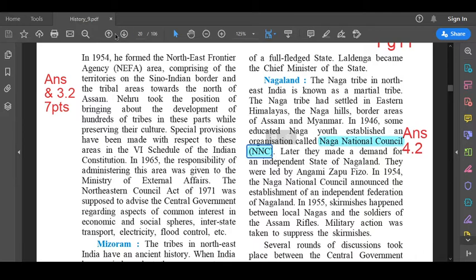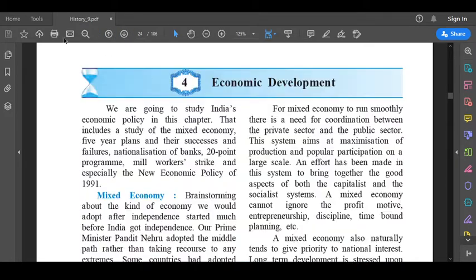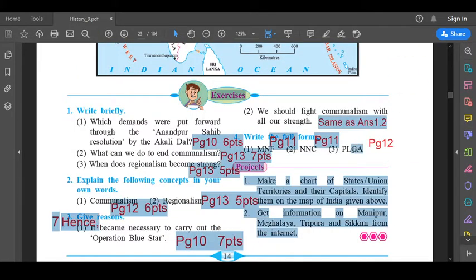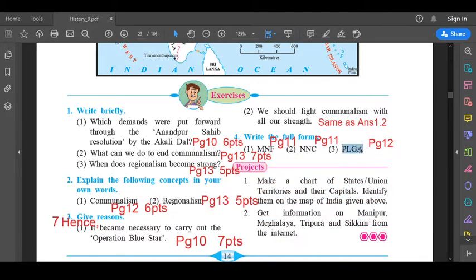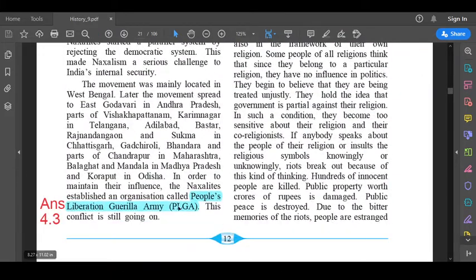Then the third one is PLGA. The answer for this full form is on page number 12. Let us see page number 12. Here it is. Left hand side, last paragraph, second last line. PLGA. People's Liberation Guerrilla Army.